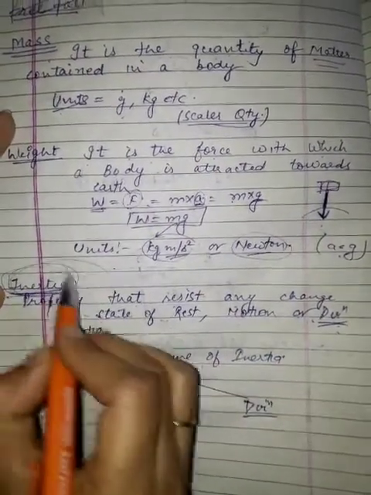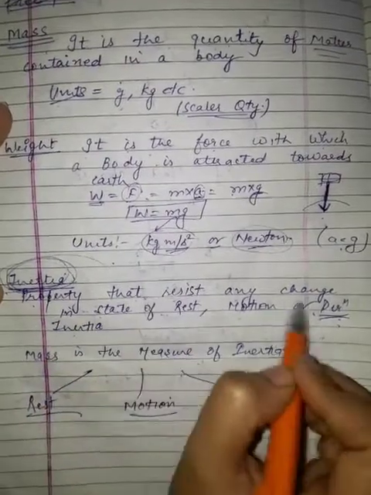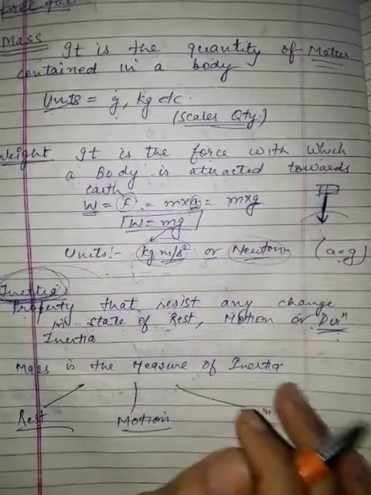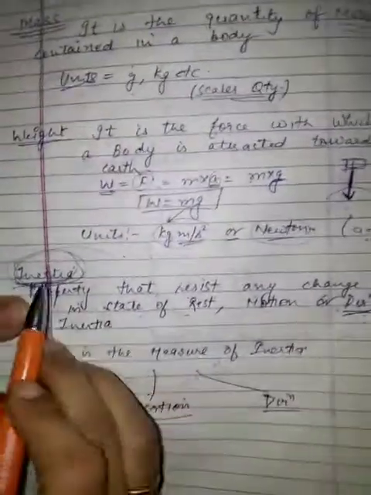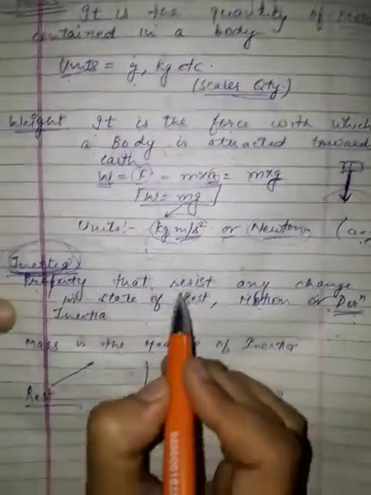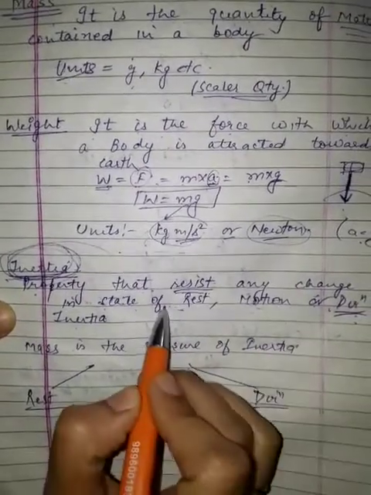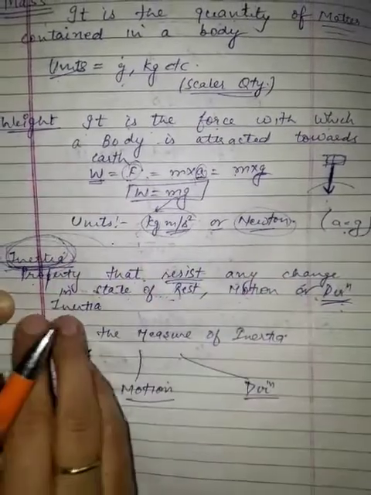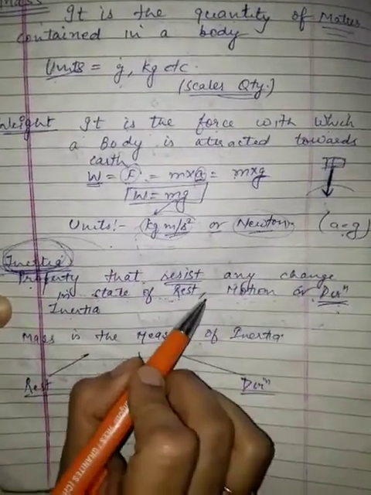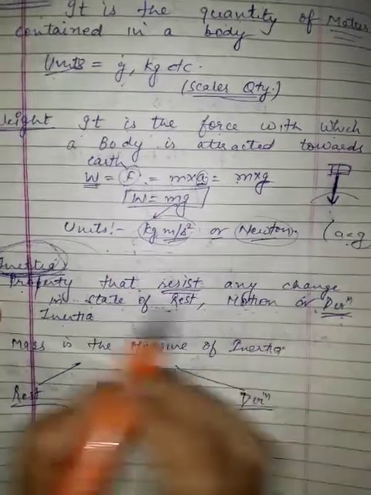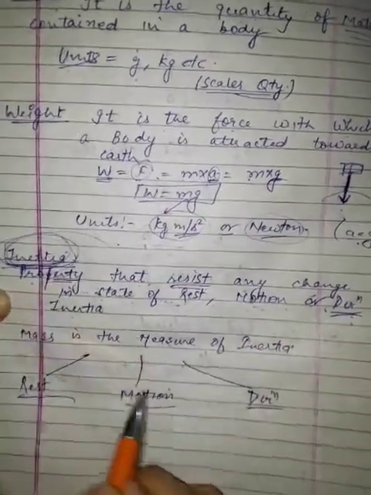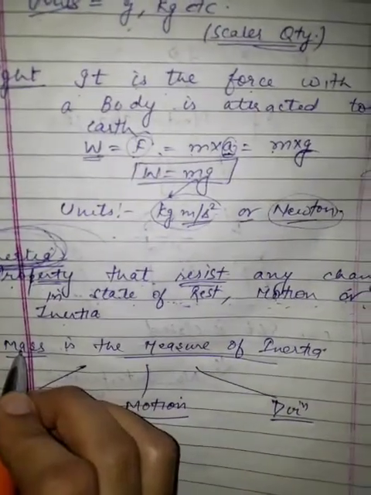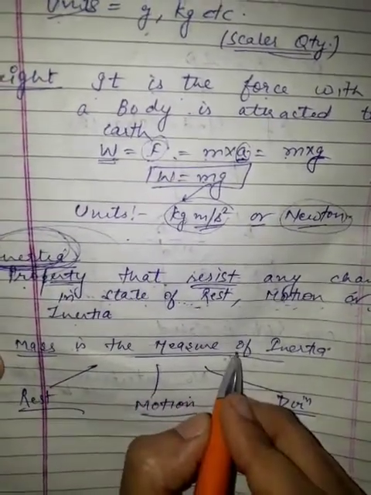So this is a property of a body that you can't change the state of rest or motion or direction unless you apply some force on it. So this property of a body opposes any change. अगर आप रेस्ट पे बॉडी है, अगर आप उसको मोशन में लाने करोगे तो वो उसको अपोज करेगी. नहीं, I want to remain at rest, I want to remain in motion, I want to remain in the same direction. So this property of a body is called inertia. Inertia is a measure of mass. जितना एक बॉडी का मास ज़्यादा होगा उतना उसका inertia भी ज़्यादा होगा.